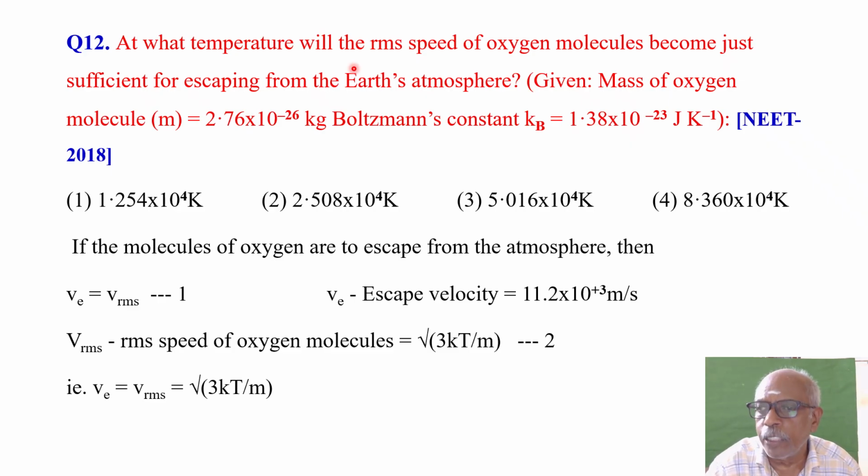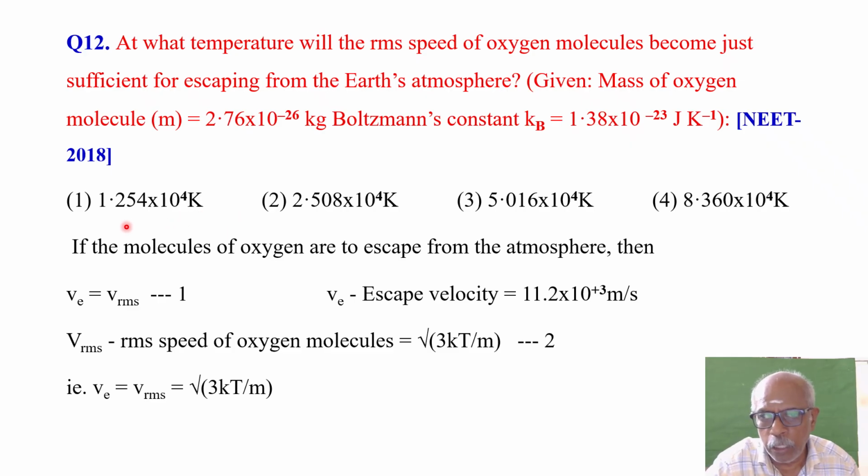What an interesting question. So given mass of oxygen molecule M is equal to 2.76 into 10 power minus 26 kilogram. Boltzmann's constant Kb is equal to 1.38 into 10 power minus 23 joule per Kelvin. So we are given four options.